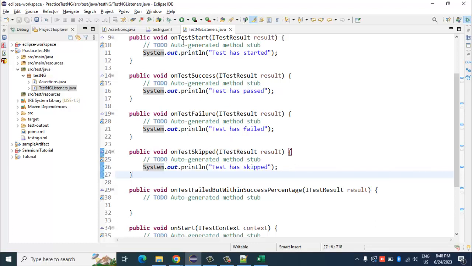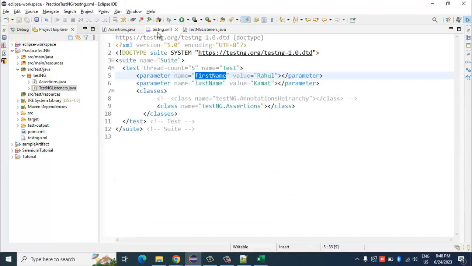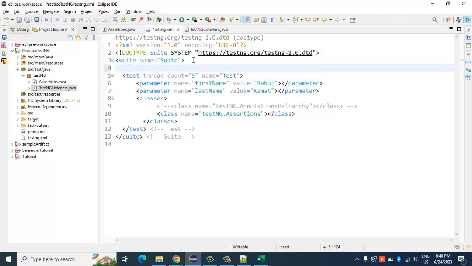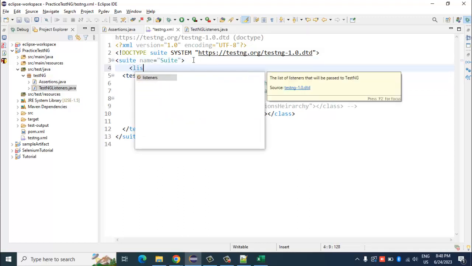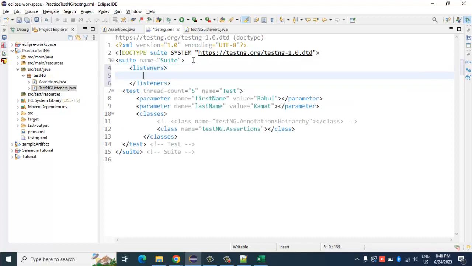So you have created this class, implemented ITestListener, and also implemented its methods. One more thing you need to do is, in this testng.xml, use the listeners tag, and inside that use the listener tag, and mention the class name.